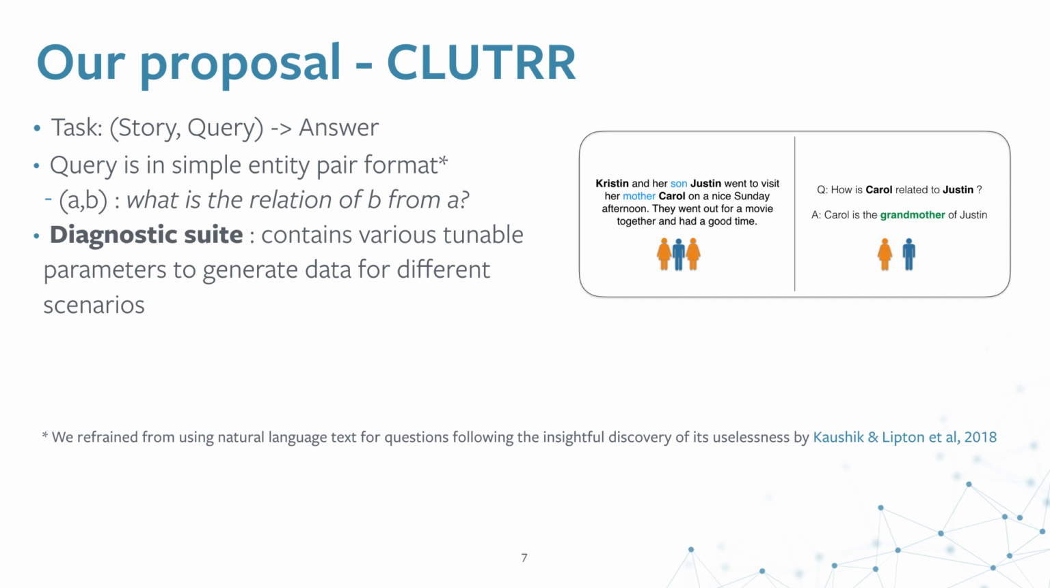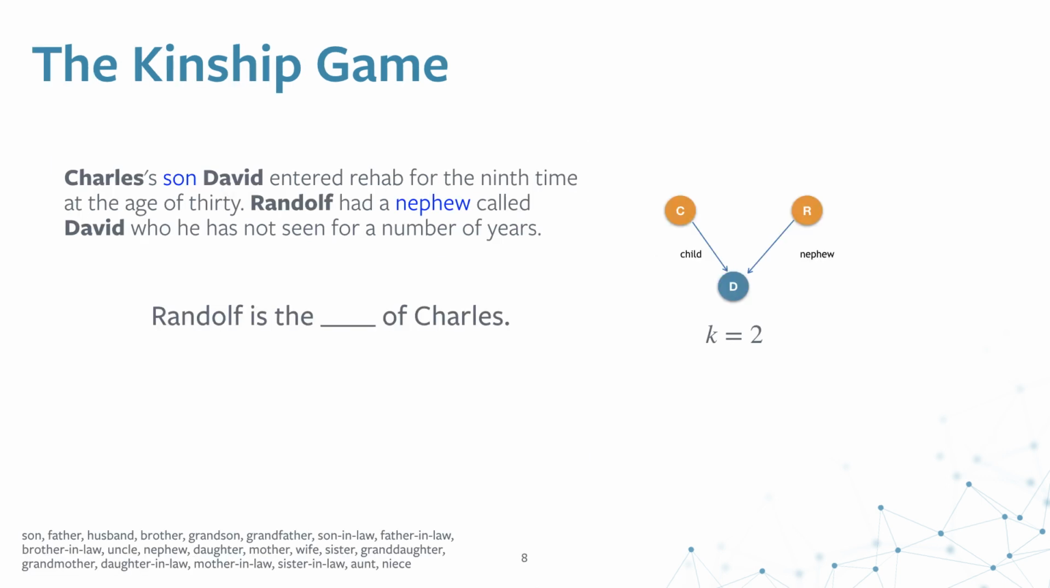The task is proposed as follows. The task consists of a story and a query, and we have to predict the answer, which is one of the relations among the various relations available in the world. The query is in the format of a simple entity pair, essentially a tuple which contains two entities, and the task is to figure out the relation between these two entities. This is essentially a diagnostic suite. It contains various tunable parameters so that you can generate data for different controlled test cases.